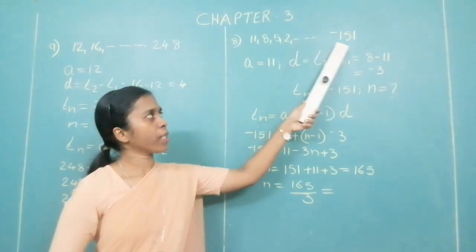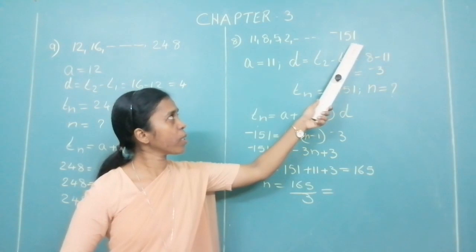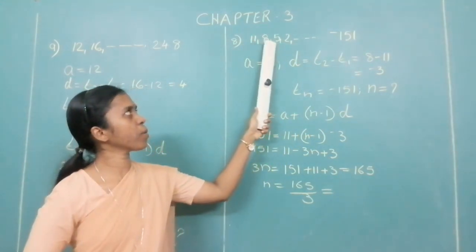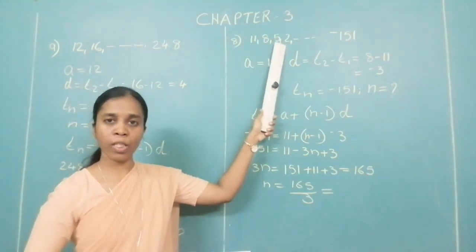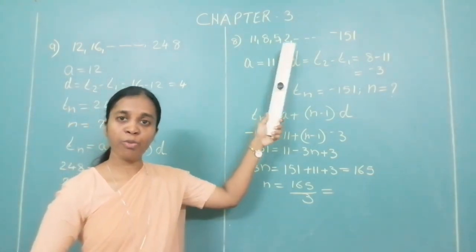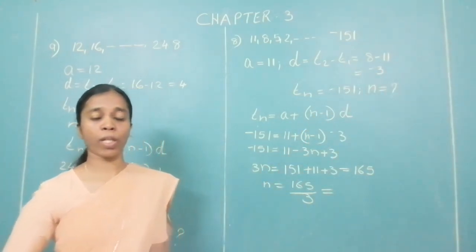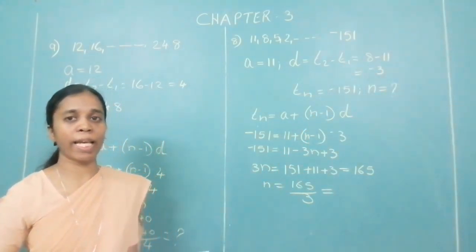11852. And at the end you have minus 151. Which term? This is your first term, second term, third term, fourth term. So if you are asked which is the fourth term, you will say 2. Now you are asked which term is minus 151. Okay, so what are you supposed to find out? You have to find out n.